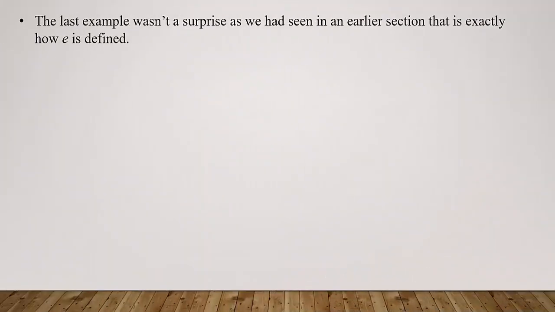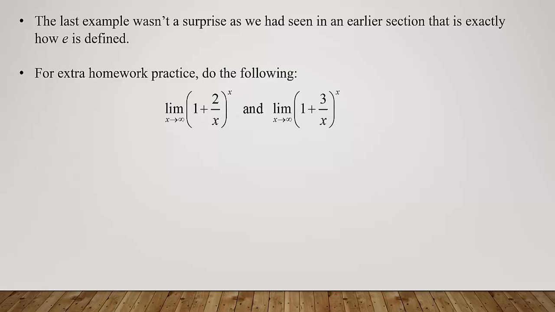Okay, folks, that last example really wasn't a surprise because we had seen in an earlier section that was exactly how e is defined. But here's what I'd like you to take away from it. Here's what I'd like you to add to the homework. I'm going to give you two more homework problems to practice. Determine the limit as x goes to infinity of (1 plus 2 over x) to the x, and the limit as x goes to infinity of (1 plus 3 over x) to the x.